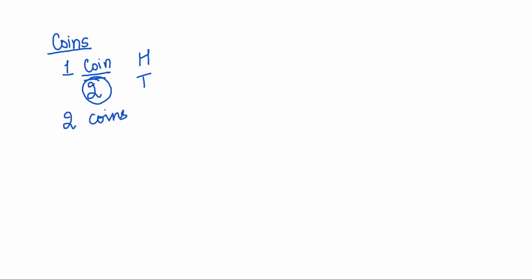I flip the two coins simultaneously. Now how many possibilities? Come on, tell me. Very good, Harsh, Shravani, correct. Heads-heads, heads-tails, tails-heads, tails-tails. So there are four possibilities.